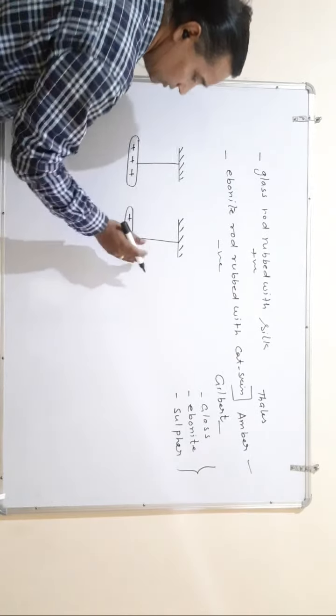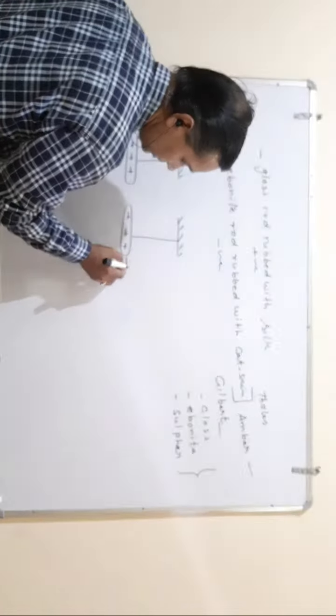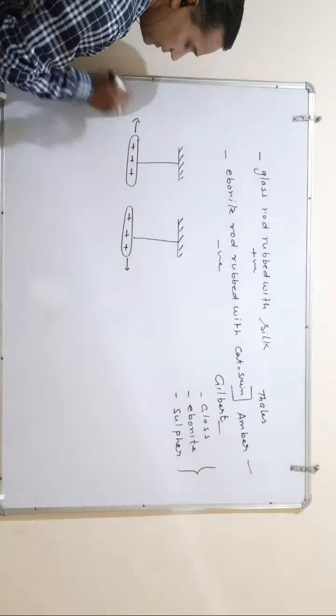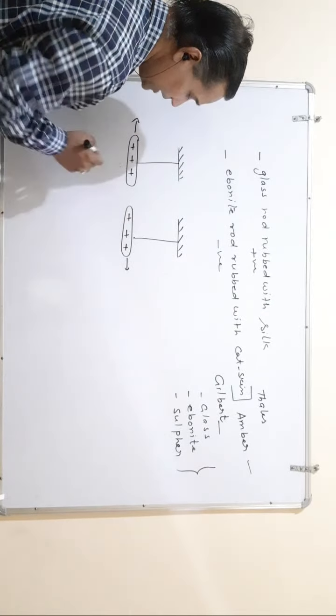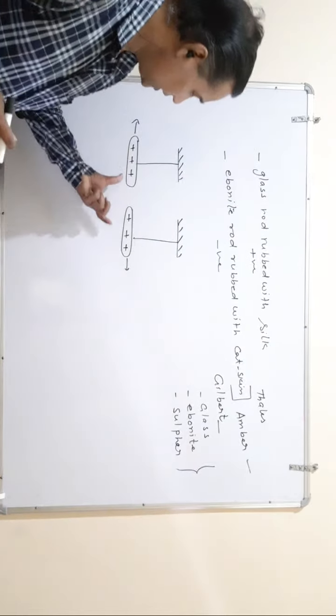When brought near, both move away. You can see both are like charges, so they are repelled.